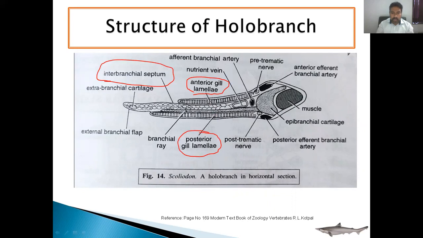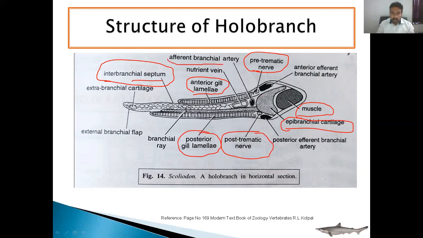And here is where the gas exchange actually takes place. But this is supported by the cartilaginous interbranchial septum, which has a long length. Such types of gills are called lamelliform gills. This interbranchial septum is made up of cartilage because the Scoliodon is a cartilaginous fish, and it has muscle fibers for the movement of the gill lamellae, and they are innervated by nerve fibers. The above one is called the pretrematic and the below one is called the posttrematic nerve. And the gill lamellae are vascularized by arteries.